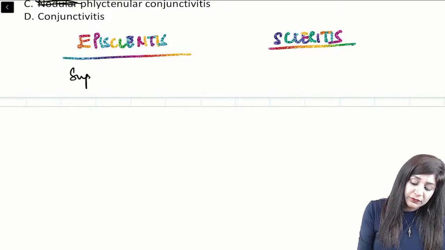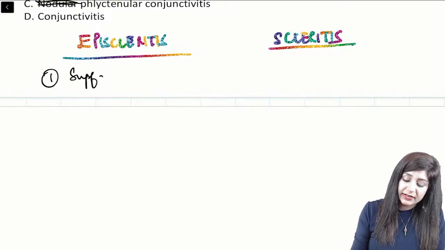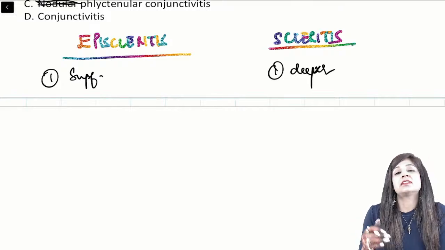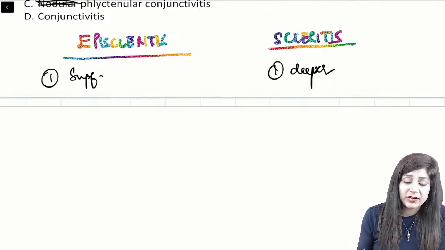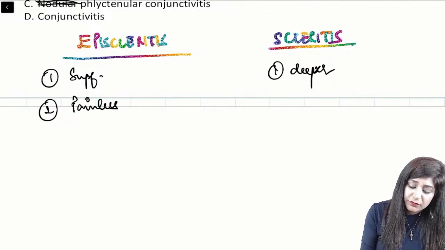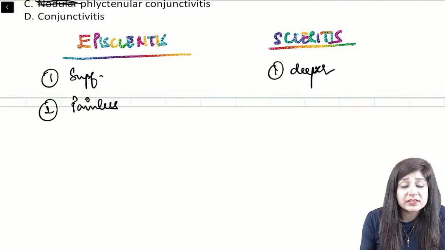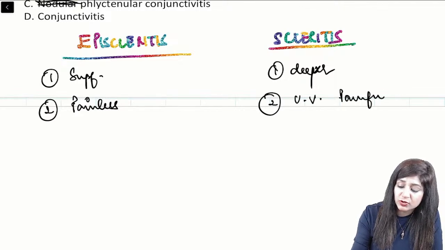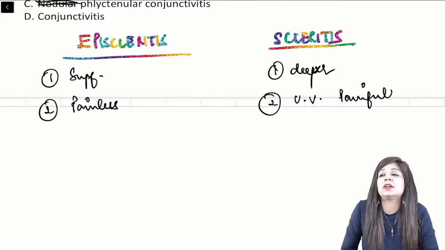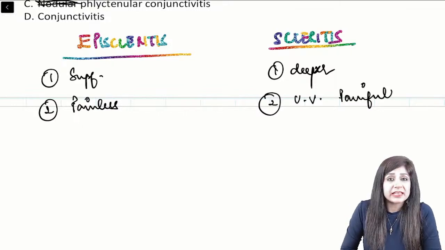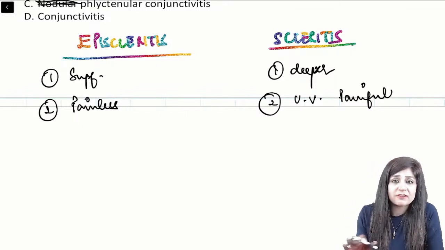Episcleritis, first of all, is superficial, and scleritis is deeper. Okay, so all the differences that we are discussing between them are based on superficial and deep. Like this is painless. So whenever we have episcleritis, it will be painless. They are not talking about pain here, but in cases of scleritis, it is very, very painful. You cannot have a question of scleritis without pain. Deep boring pain is there, and usually they will say that the patient wakes up from sleep due to the pain. So pain is again very, very prominent.